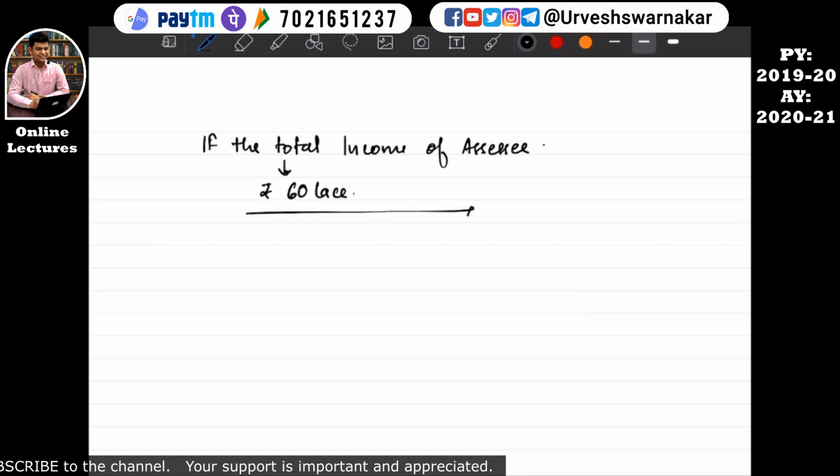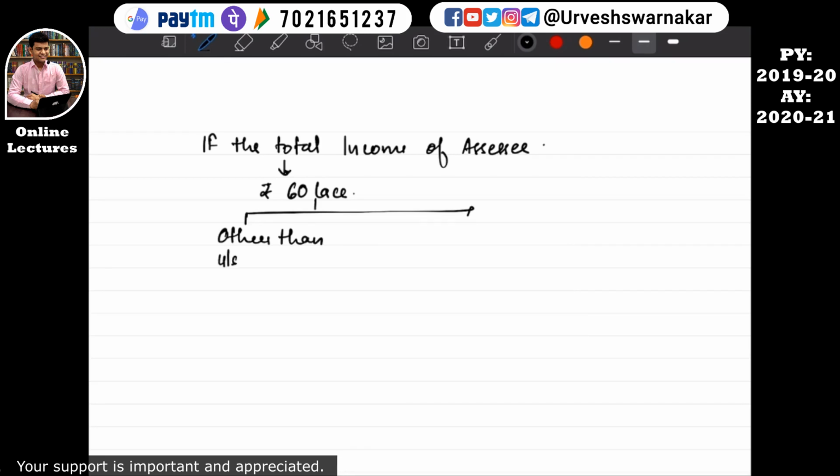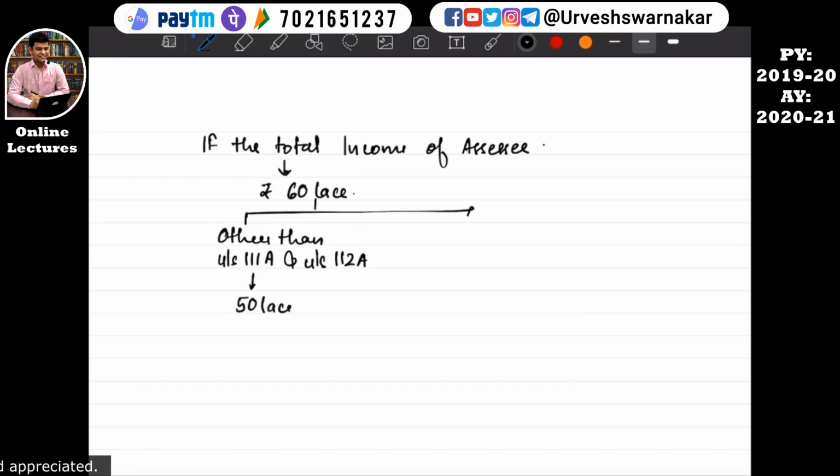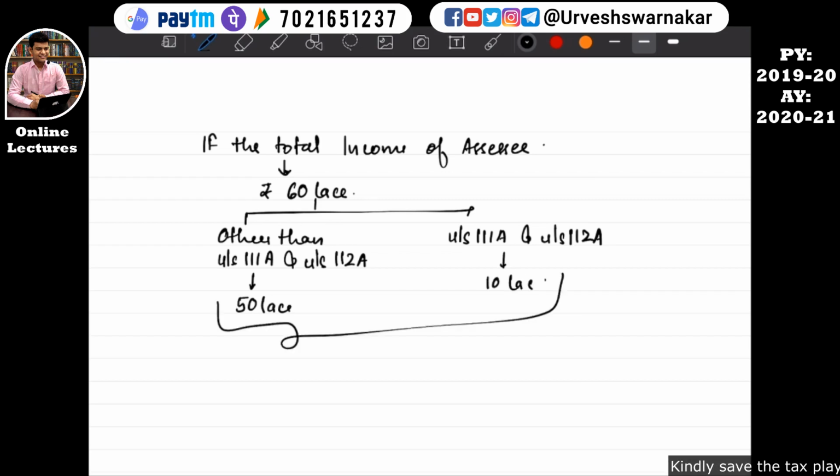The bifurcation is: income other than under section 111A and under section 112A is 50 lakhs, and income under section 111A and under section 112A is 10 lakhs. Then on this total income of 60 lakhs, surcharge will be calculated at the rate of 10%.